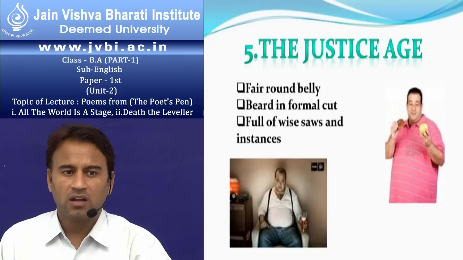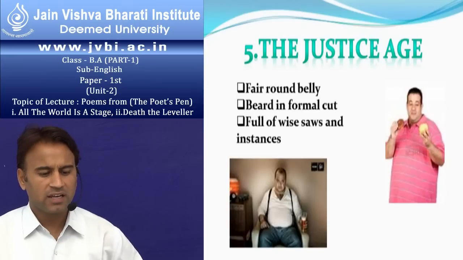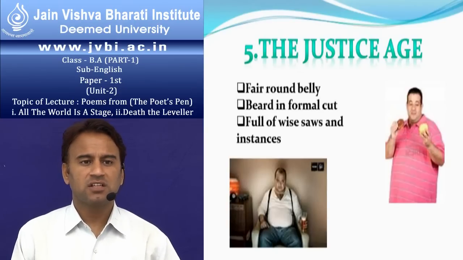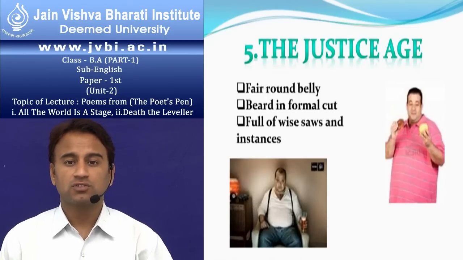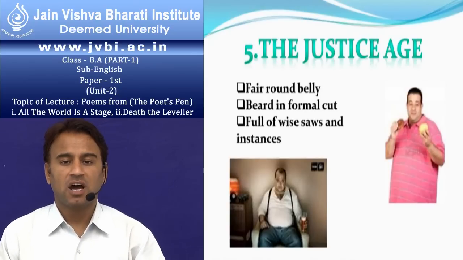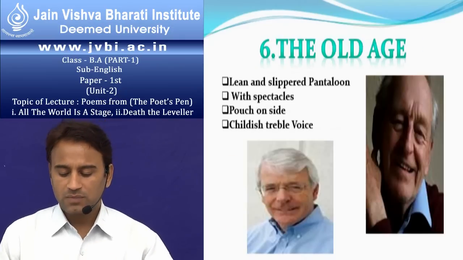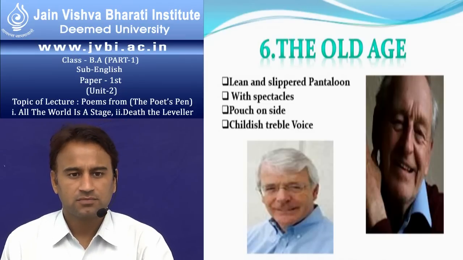Now, when we summarize all these stages, first of all, when an actor enters onto the stage, we see that the first stage is just like an infant. Second stage, as a schoolboy. Third is as a lover. He plays the part of a lover. Then the part of a soldier, and then the falling action as the justice. Because now the fruit is going to be ripened, and the sixth is turned into a negative end, the old age. Lean and slippered pantaloon.